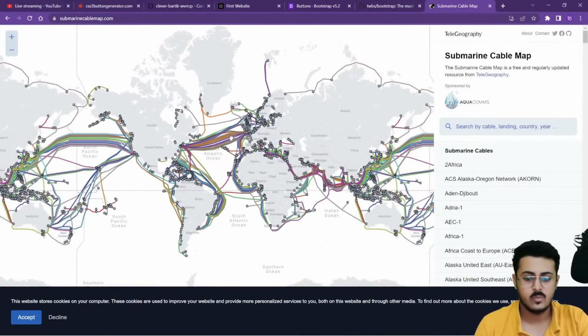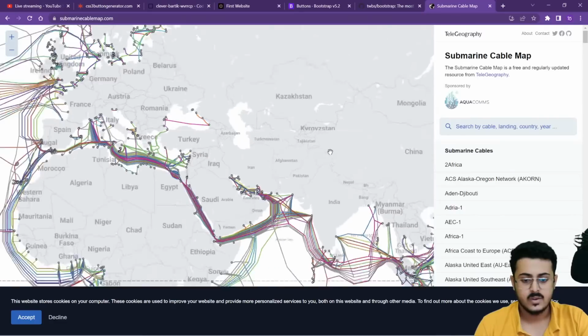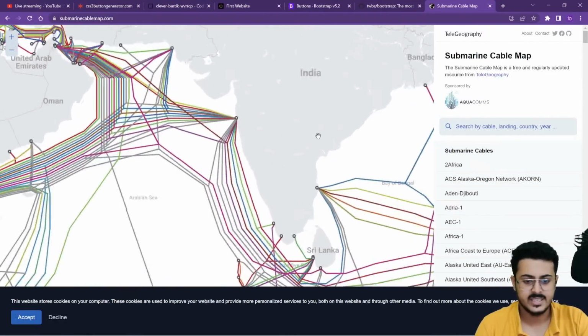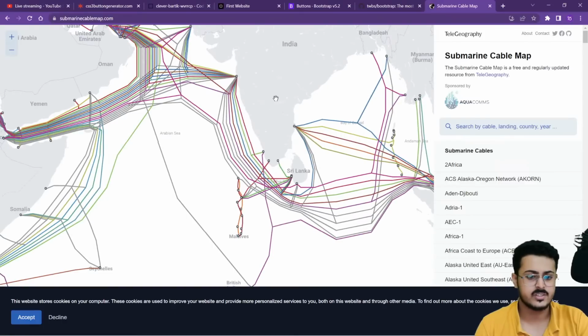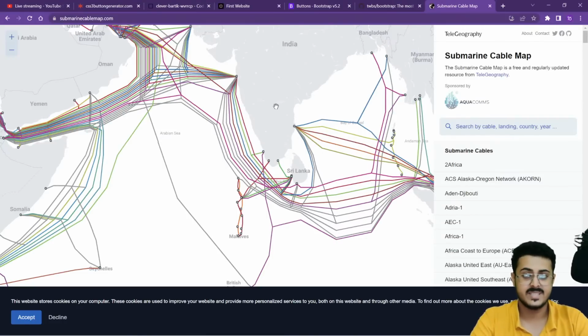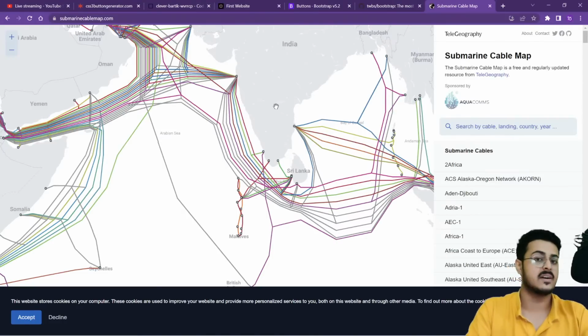So right now, we are sitting in India, somewhere right over here in Bangalore. Now, whenever I'm writing any website, let's say www.google.com, this Google website is basically nothing else but HTML, CSS and JavaScript files.